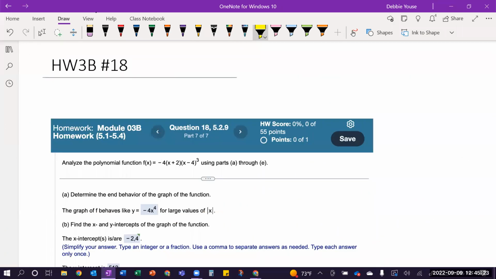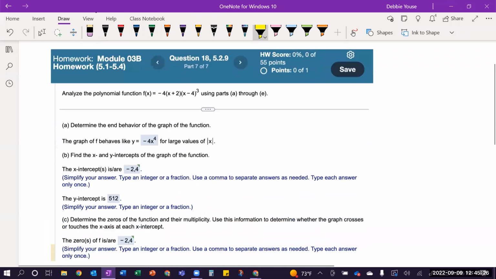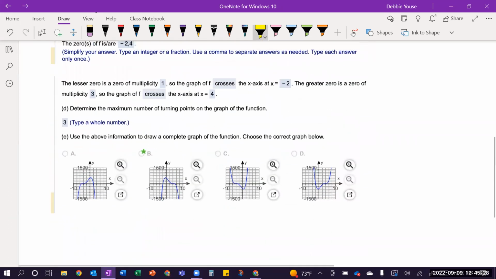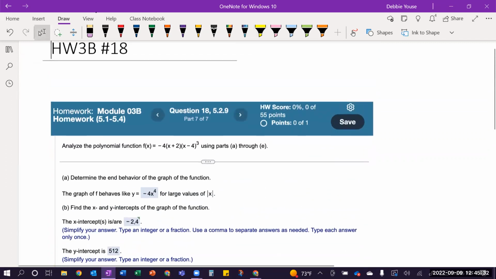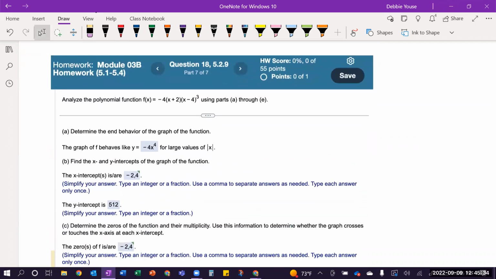So if you've already started the homework for this week, you probably noticed that this has all the way up to part E. And again, for the ease of not having to flip back and forth to my lab versus the screen I'm writing on and be able to see all the parts, I have the answers already here for the problem. I want to explain, how do we get that? Okay. If you were starting this from scratch, how do you know that those are the answers that you enter?